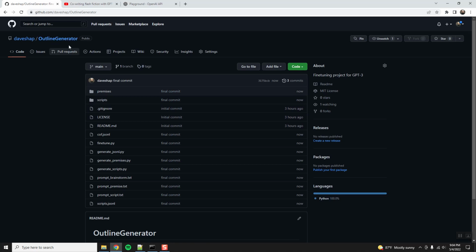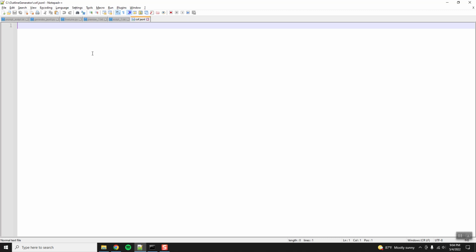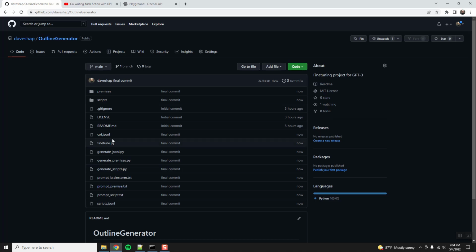I'm probably also going to rename it from outline generator because this has actually become a script generator. Why did it name it that? Oh, I probably accidentally copy pasted that, didn't I? That shouldn't be there. COF JSONL. Yeah, I totally accidentally copy pasted that. Okay, that needs to go away. Also, this is under the MIT license, so you are free to use this however you want.